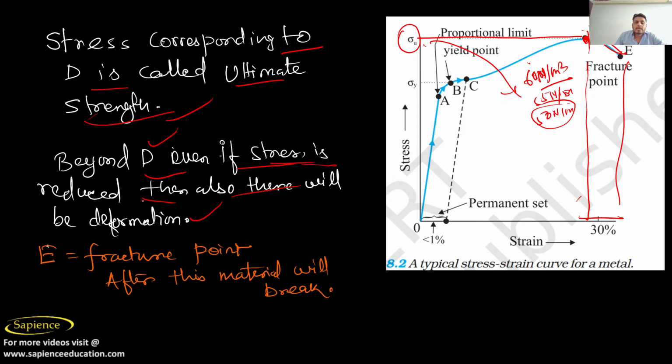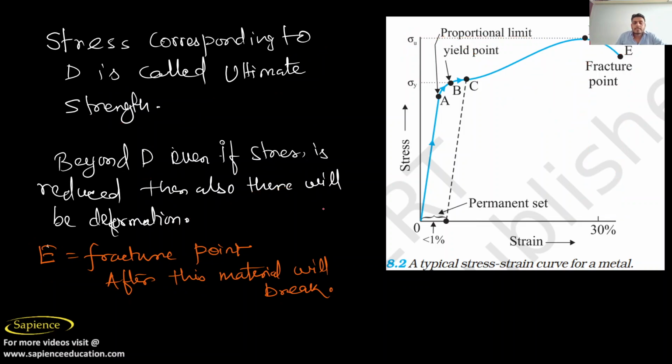Beyond D, even if the stress is reduced, there will still be deformation. And point E is called the fracture point. After this the material will break. So point E is known as the fracture point. I hope you have understood now. So this is how to read the graph.